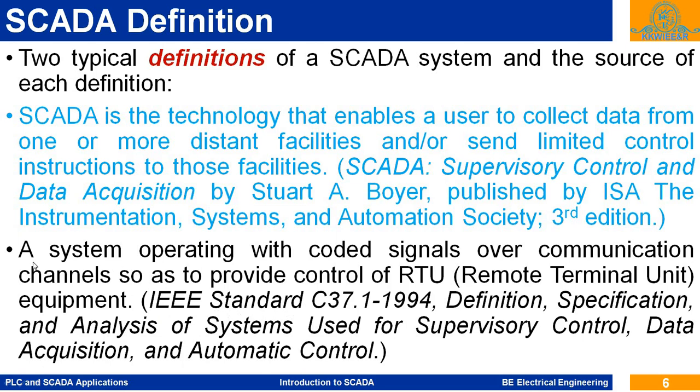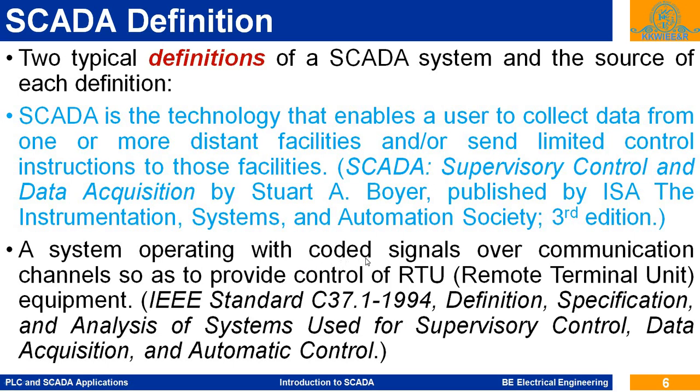So it defines the system operating with coded signal over communication channels so as to provide control of RTU equipment. So what the IEEE standard says is that it is a coded signal over a communication channel. So when there is a communication from the RTU side or from the MTU side, it will send the coded signal.